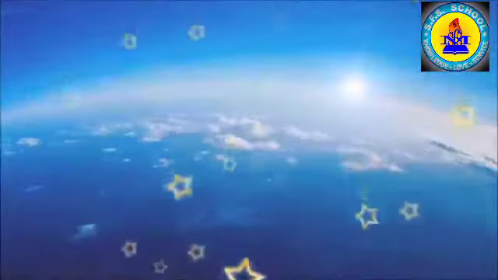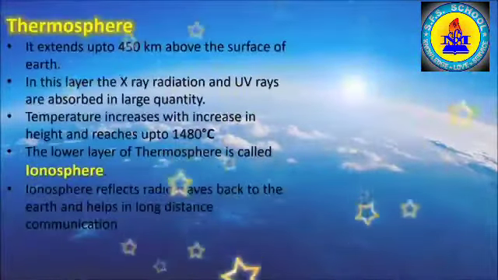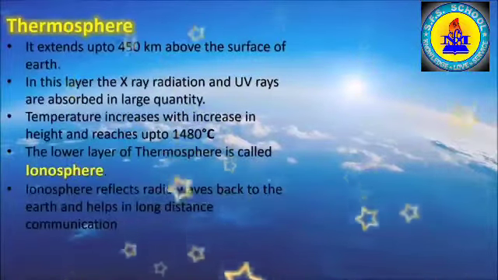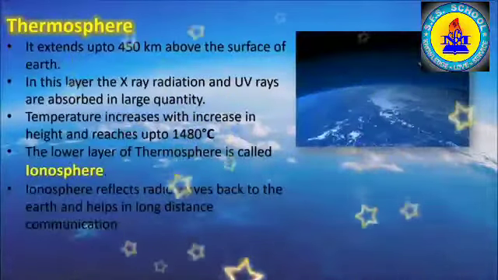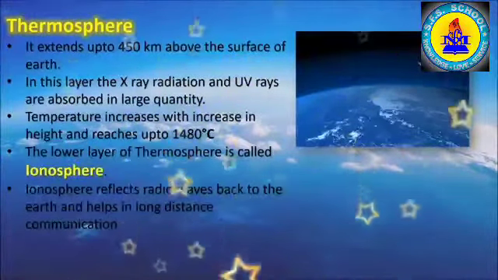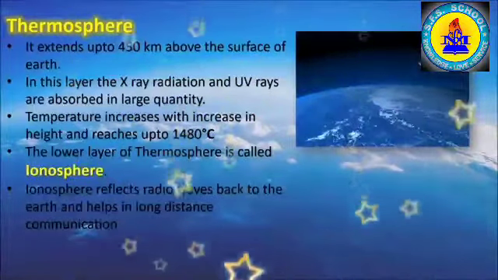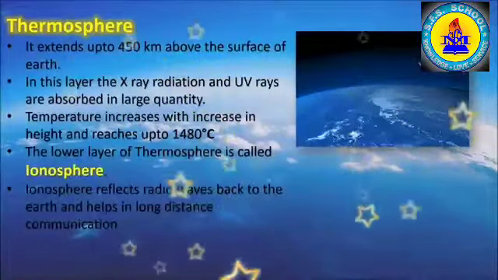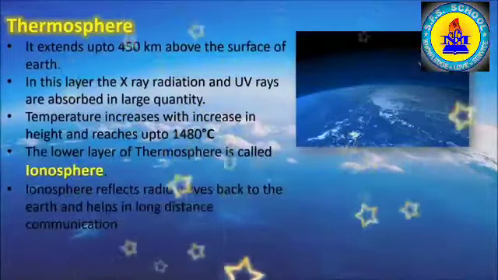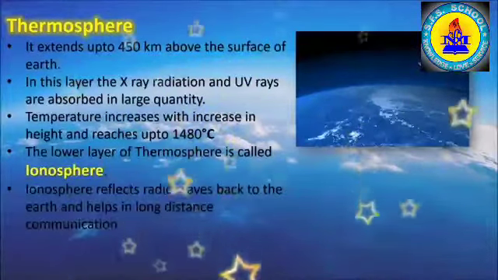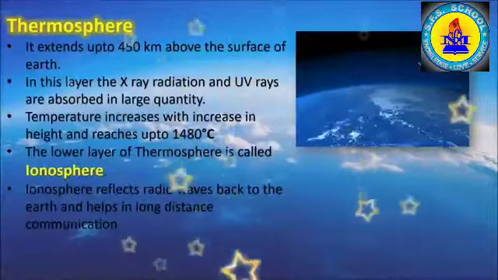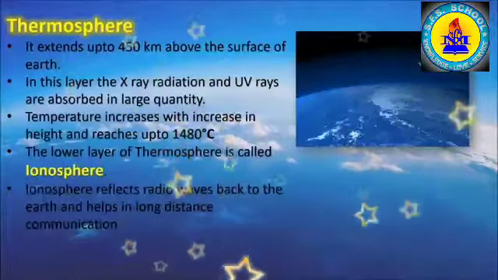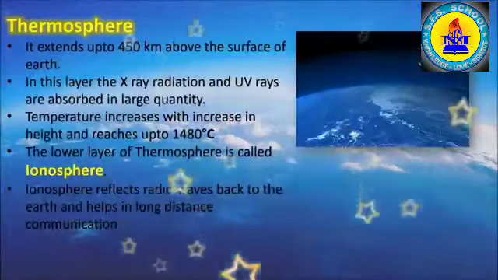Children, the fourth layer of the atmosphere is thermosphere. This layer lies above mesosphere and extends up to 450 km above the surface of the earth. Do you know, as this layer is closer to the sun, the temperature increases with increase in height because the X-rays, radiation and UV rays are absorbed in this layer very fast.